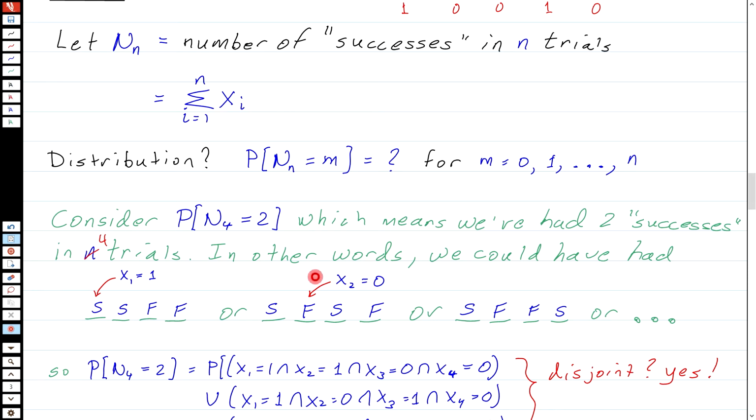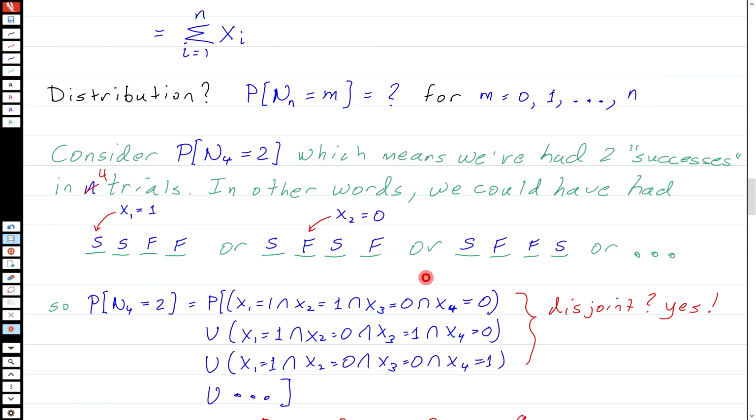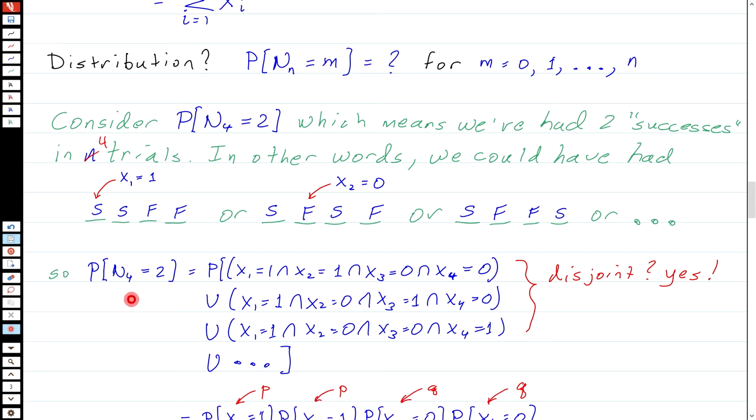Okay, any of these sequences lead to 2 successes in 4 trials. In other words, we can write the probability that N_4 is equal to 2 as the probability that we got a success in the first trial, that's what we're seeing over here, that X_1 is 1, and that X_2 is 1, that's what we're seeing here, and that X_3 is 0, and that X_4 is 0. That's what we're seeing here.